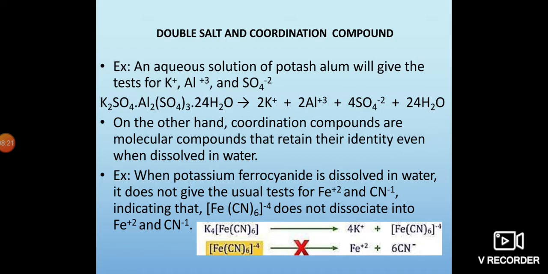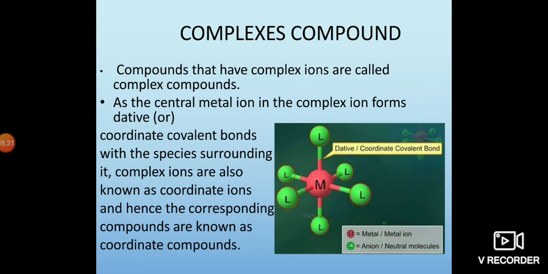So it does not dissociate and does not give any test for Fe2+ or CN-. That is the major difference between double salts and coordination complexes. Complex compounds: the compounds that have complex ions are called complex compounds.